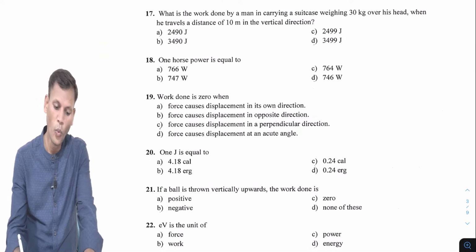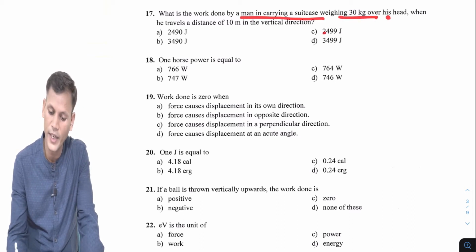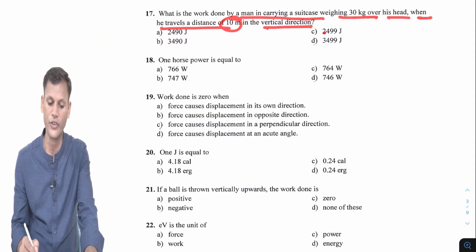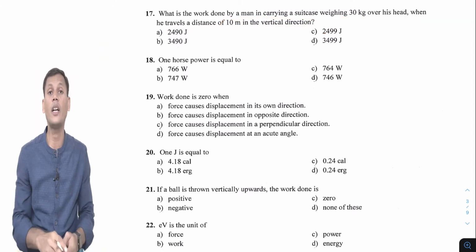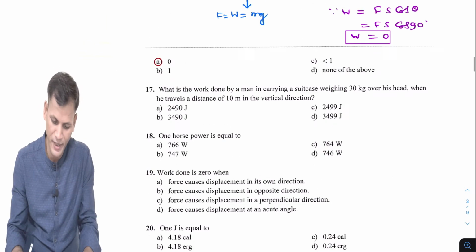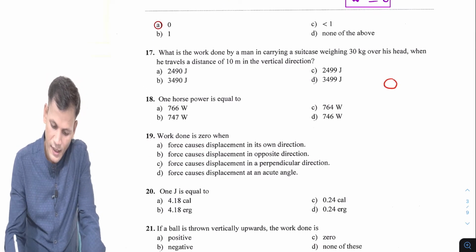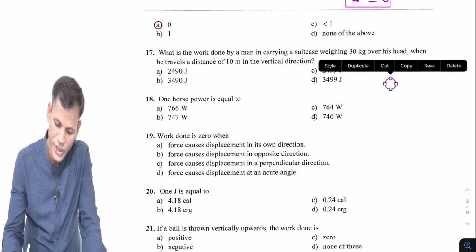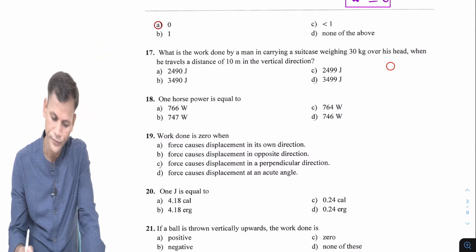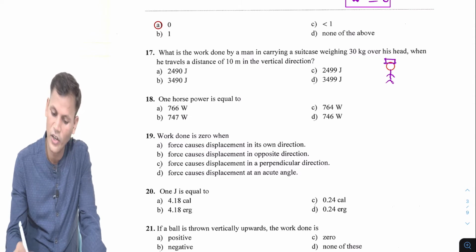Question number 17. What is the work done by a man in carrying a suitcase of weight 30 kg over his head when he travels a distance of 10 meter in the vertical direction? Now he is moving in the vertical direction, along the y-axis. Same diagram, but the person is moving vertically upward, carrying luggage on his head.